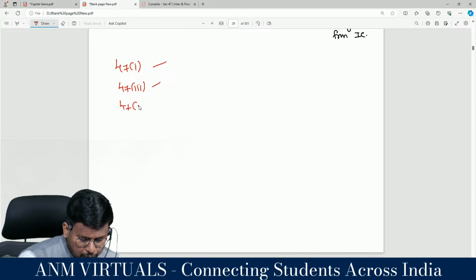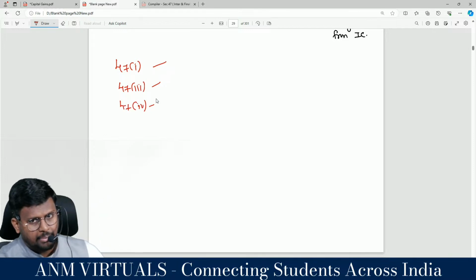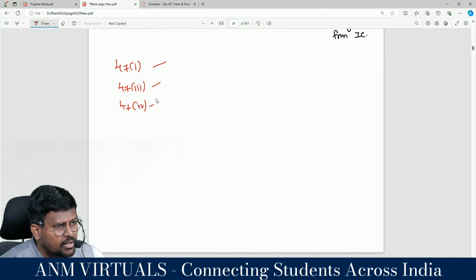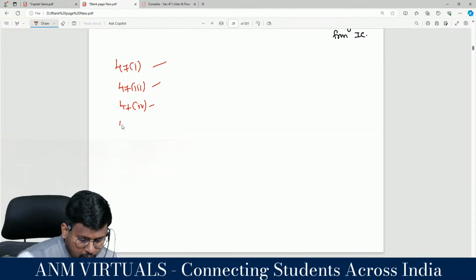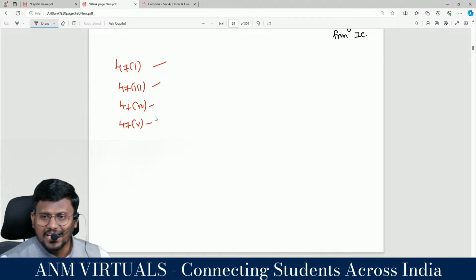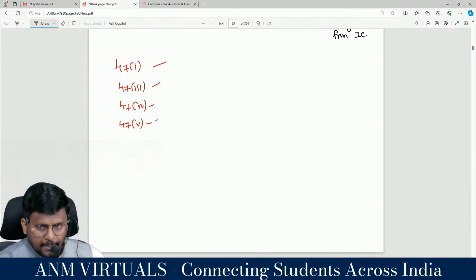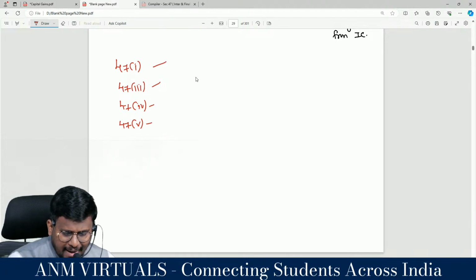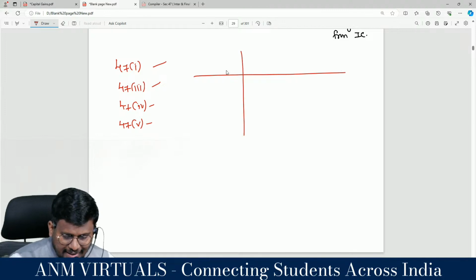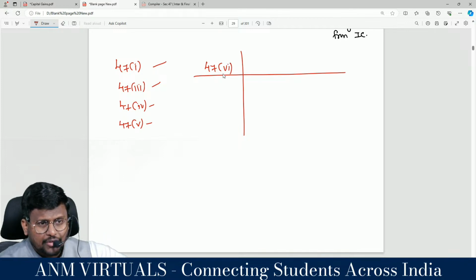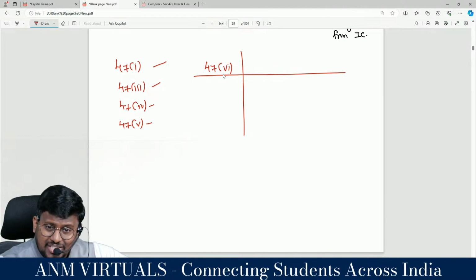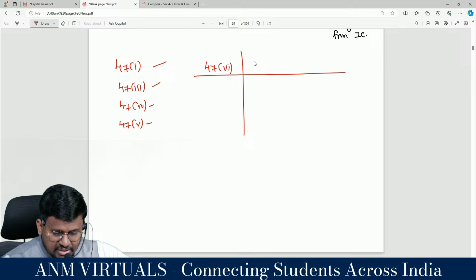What is 47 clause 4? Transfer of capital asset by a holding company to its wholly owned subsidiary company will not be regarded as transfer. What is 47 clause 5? Transfer of capital asset. Then we are having amalgamation and merger. Sir, in that amalgamation, we are having 47 clause 6. Transfer of capital asset by an amalgamating company to the amalgamated company will not be regarded as transfer in the hands of the amalgamating company. So we are having 47 clause 6A.